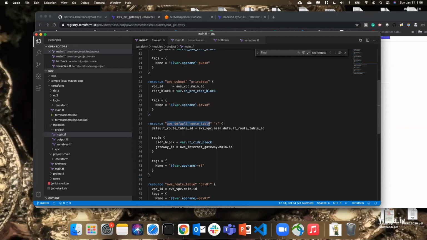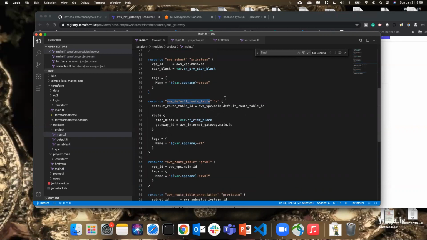This is the default route table, but you use a different route table, not the default one, an AWS route table, and then rather than the gateway ID here, you add the NAT gateway ID. That's it. No more changes. So the route table ID will probably change. This is not the default. You will have a route table ID.